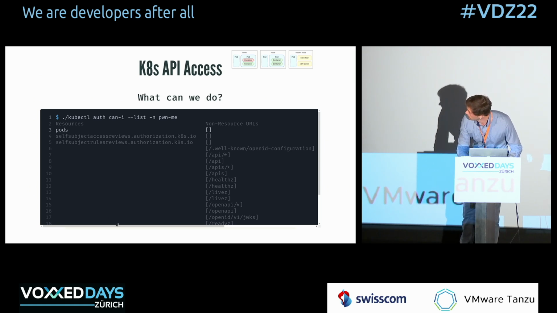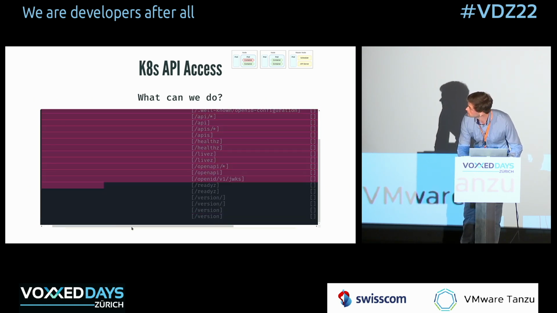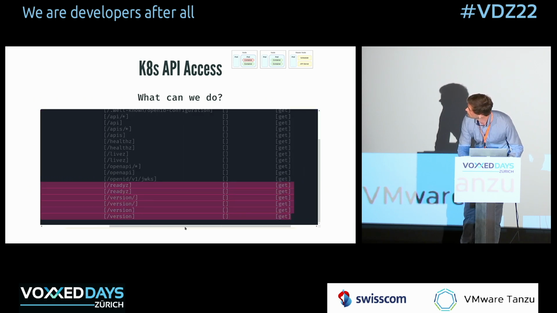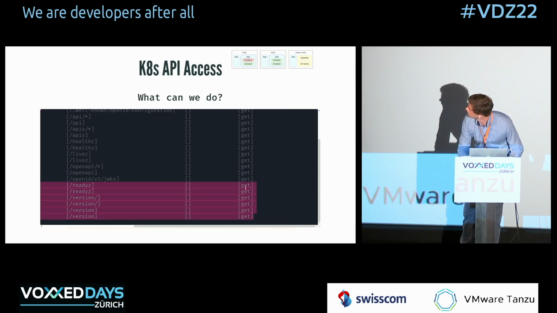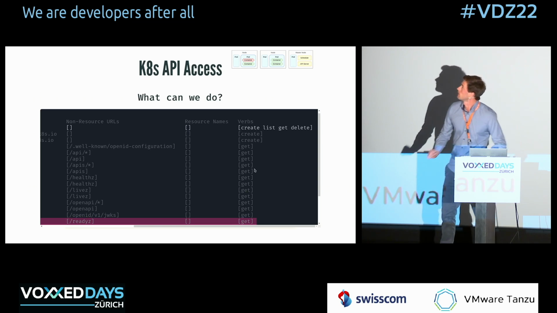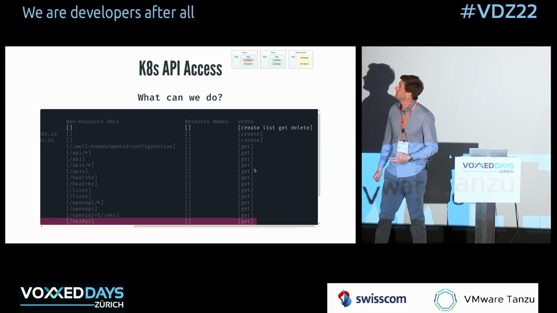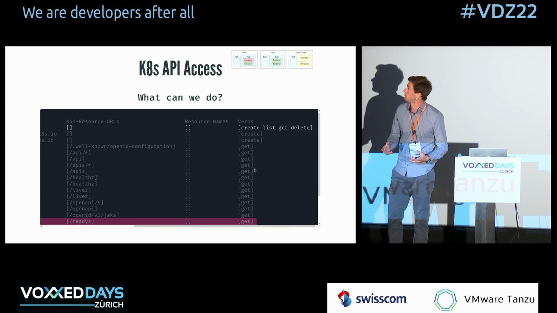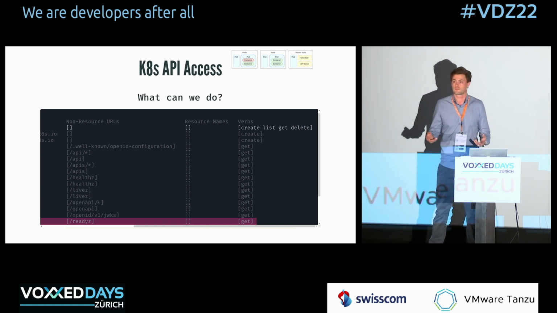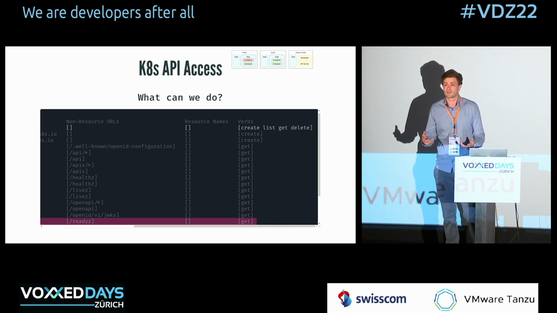And now we can see here that we have some permissions on pods. Okay, that's extremely weird scrolling. But essentially, I can create, list, get, and delete pods in that namespace. That's super useful information for us, right? Because that's something we can take advantage of.